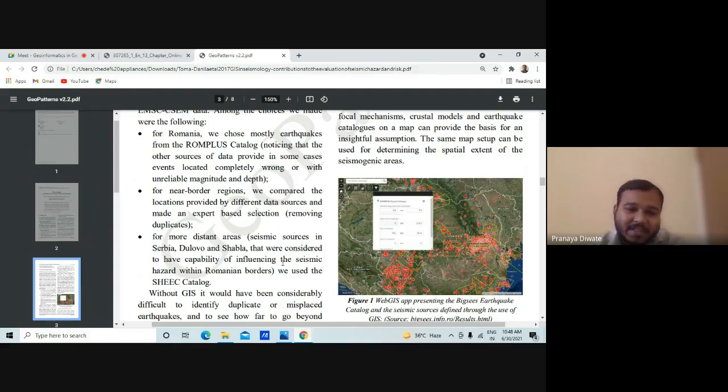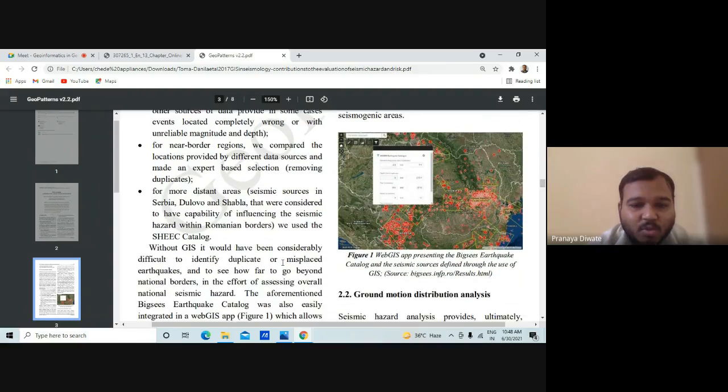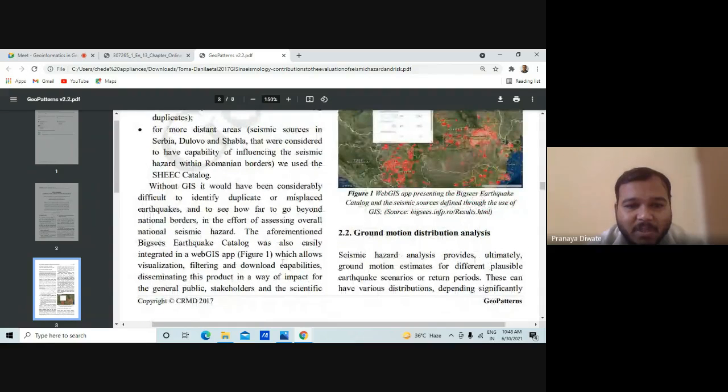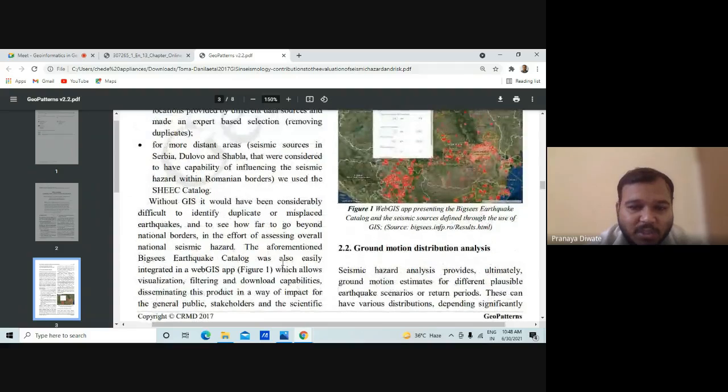So without GIS, it would have been considerably difficult to identify duplicate or misplaced earthquakes and to see how far to go beyond the national border in the effort of assessing overall national seismic hazard. The aforementioned earthquake catalog was also easily integrated in a WebGIS app, which allows visualization, filtering, and download capabilities with this product.